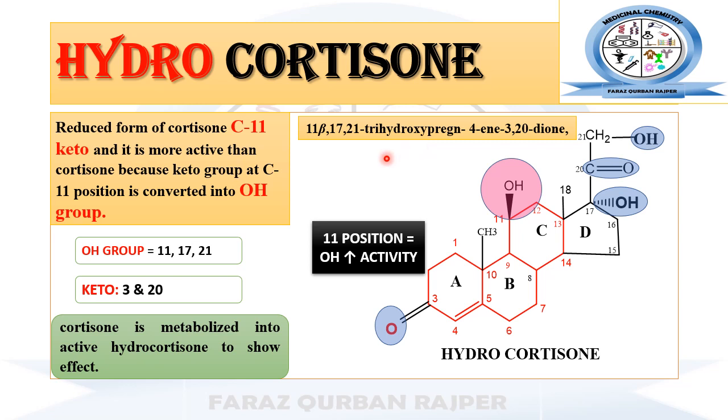This chemical name represents the presence of the 3 hydroxyl groups at the 11, 17 and 21 carbon atoms, and pregnane represents the 21 carbon nucleus. 4-ene is for the presence of unsaturation at carbon number 4, and dione for the 2 ketone groups at carbon number 3 and 20.